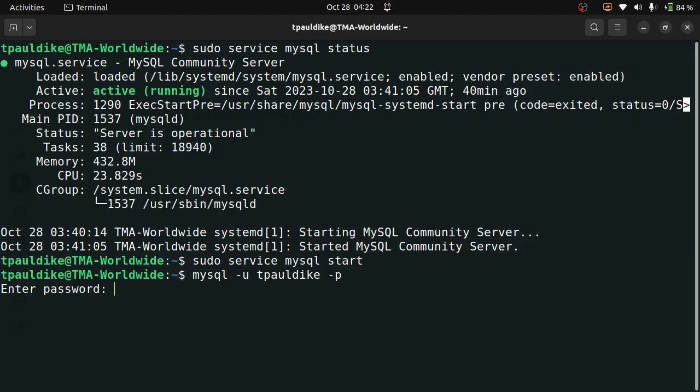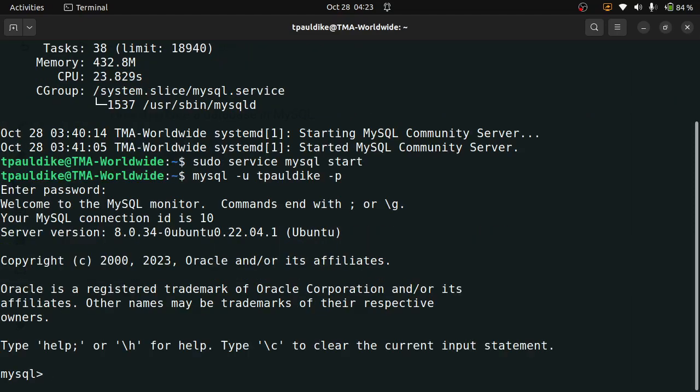Yes, I do. As I'm entering the password, nothing is showing, but I'm actually entering it, just in case this looks strange to you. The cursor will not move. It should just be blinking at this particular spot. Then I press enter. I am logged in now, accessing the server as Paul-Dike.